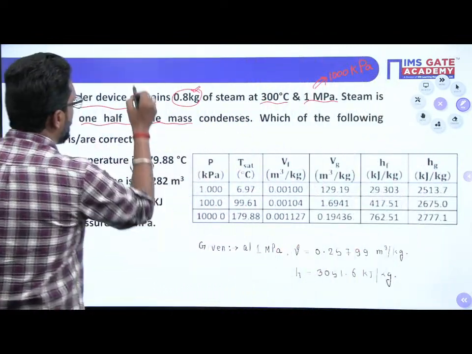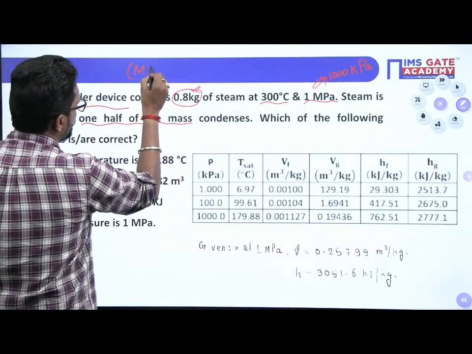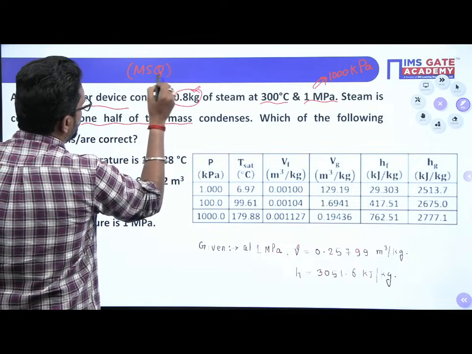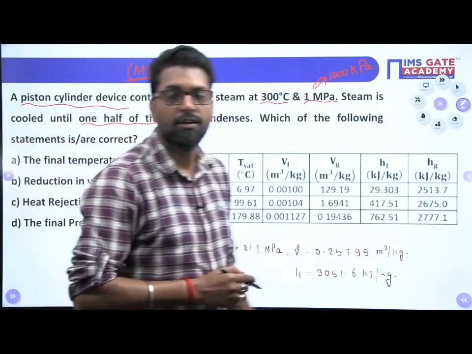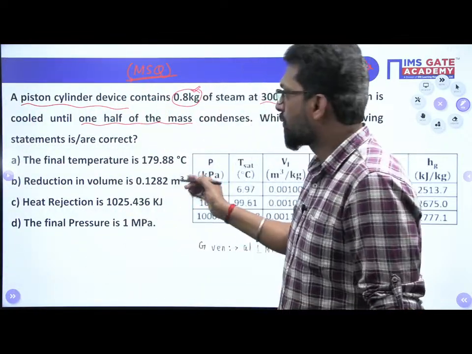Now this is an MSQ, so more than one option is correct. In the GATE exam, such questions may be asked.